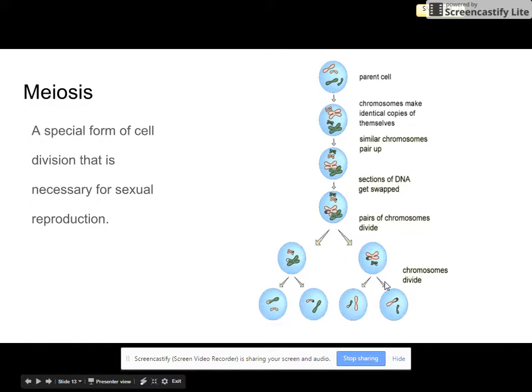But then notice there's a second cell division that occurs right at this level. And then if you look at the very end, we now have two divisions that have occurred, one here and one here. We have four daughter cells. These daughter cells have a special term given to them. They're referred to as gametes.